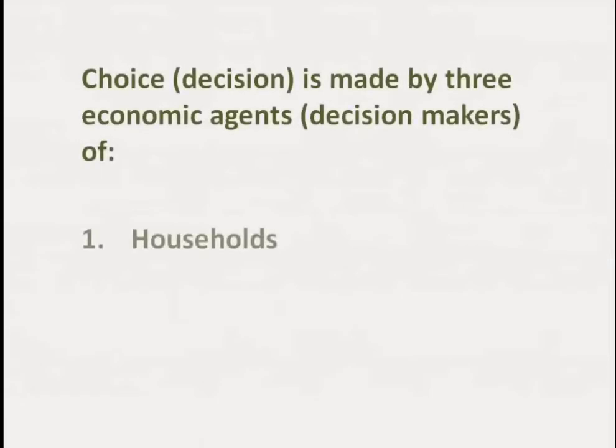Consumers face scarcity. Producers, or business firms, face scarcity. Even government faces scarcity. So every single part of an economy faces scarcity, and therefore they must make choices. All these 3 are known as economic decision makers or economic agents.